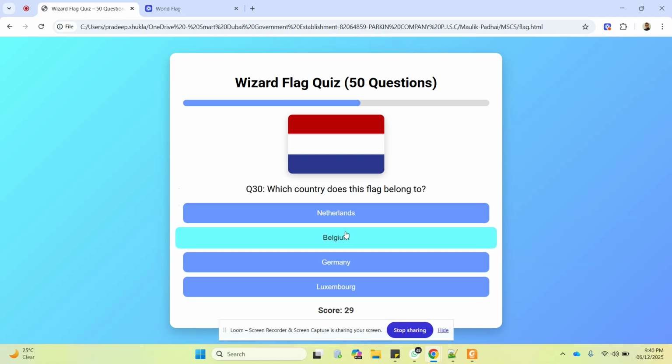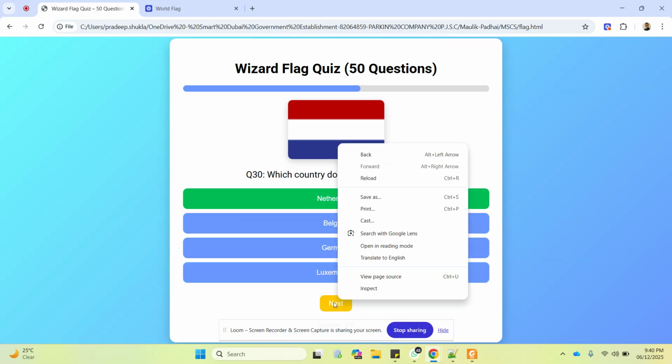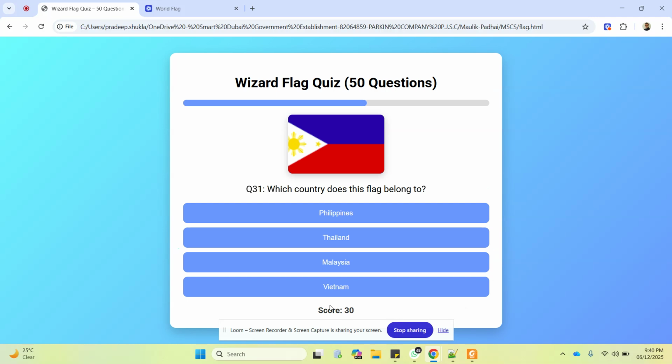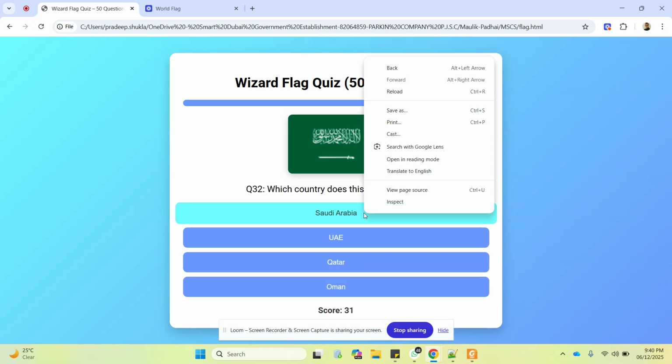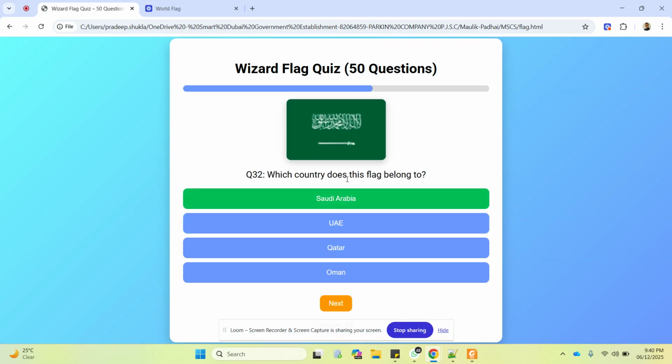This one is like Netherlands or Belgium? Netherlands. Yes, correct. This one is Philippines. Yes, you're right. This one is Saudi Arabia, very easy. Yes, you're right. The green color and then the sword.